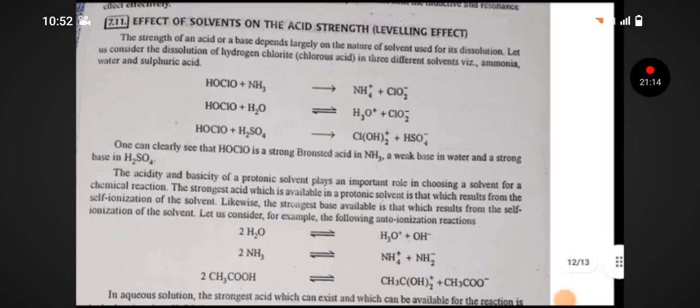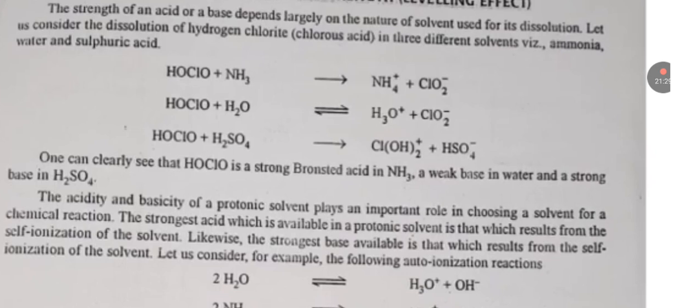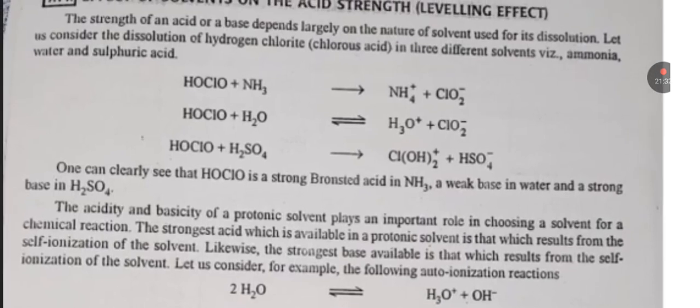Effect of solvent on acid strength. The strength of an acid or a base depends largely on the nature of the solvent used for its dissociation. Let us consider the dissociation of hydrogen chloride in three different solvents: ammonia, water, sulfur dioxide. One can clearly see that HCl is a strong Bronsted acid in NH3, a weak base in water and a strong base in H2SO4. The acidity and basicity of a protic solvent plays an important role in choosing a solvent for a chemical reaction.